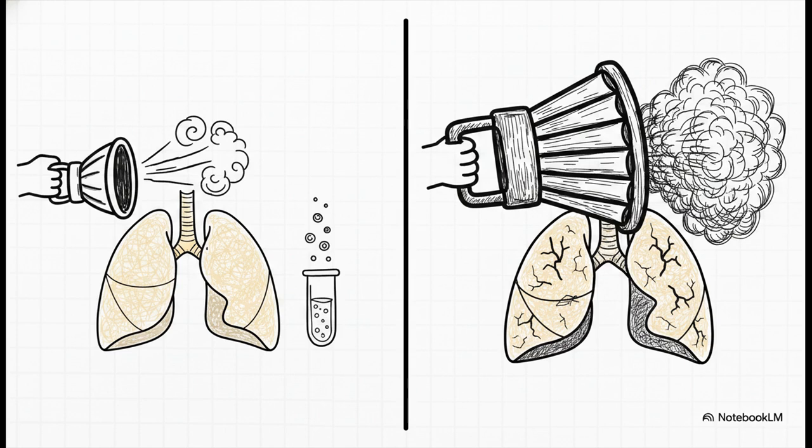It showed that using a lower tidal volume of 6 cc's per kilogram was vastly superior to the old standard of 12 cc's, mostly because it prevents volume trauma. By giving these smaller breaths, we intentionally let carbon dioxide build up a bit, a strategy called permissive hypercapnia. The protective benefit to the lungs from those lower pressures completely outweighs the temporary downside of mild acidity.